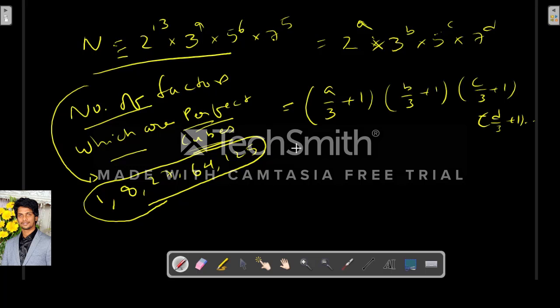So how will we find out? Let's take the same case. Here a is 13. So 13 by 3 falls between 3 4s are 12 and 3 5s are 15. It falls between 4 and 5, right? So we have to take 4.